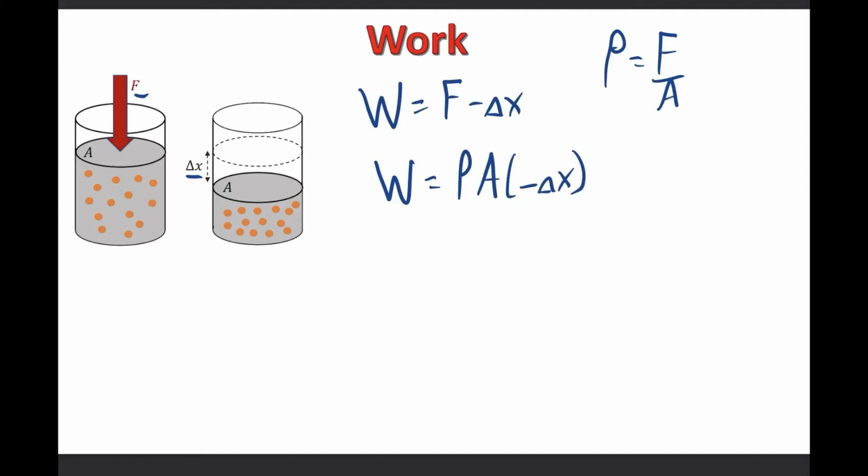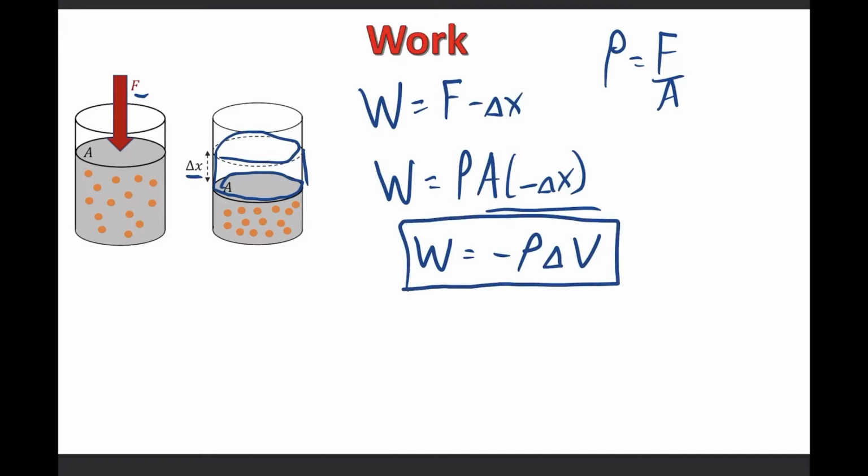Now let's look at A delta x. This little change in volume here is a change in volume because I have a cross-sectional area and I have a height, so that's a little cylindrical change in volume. So A delta x is our change in volume. So our work is going to be negative P delta V.